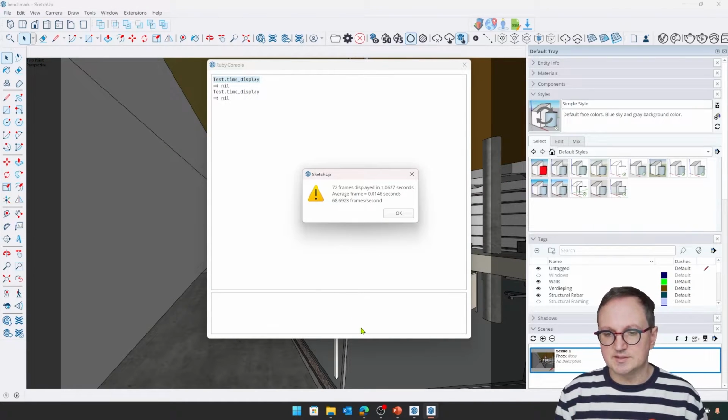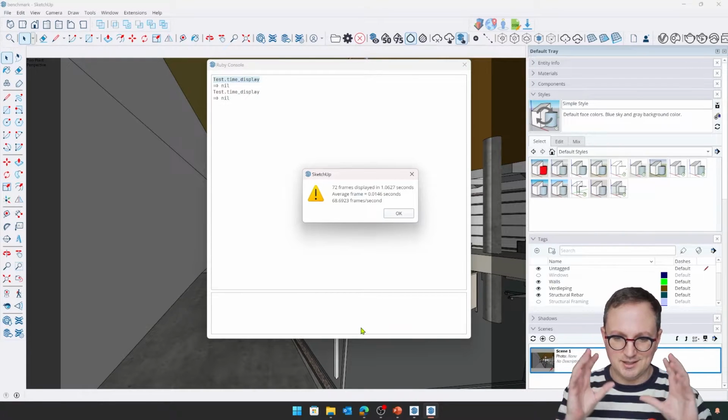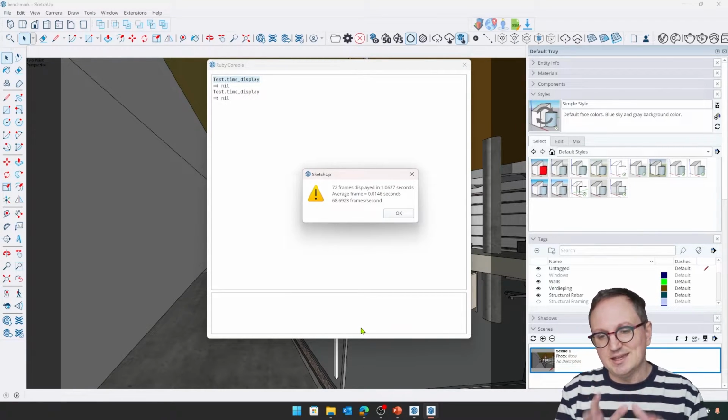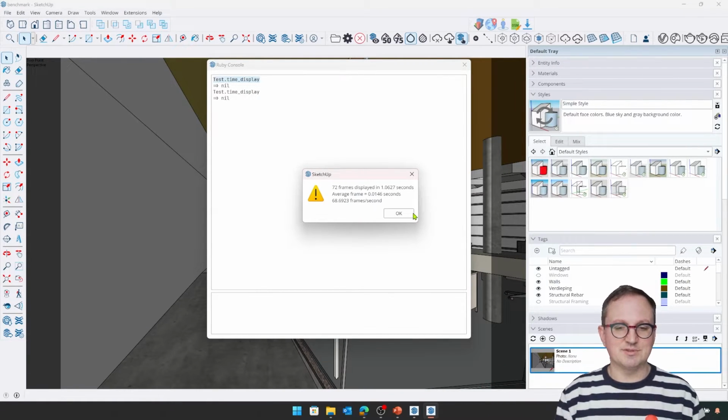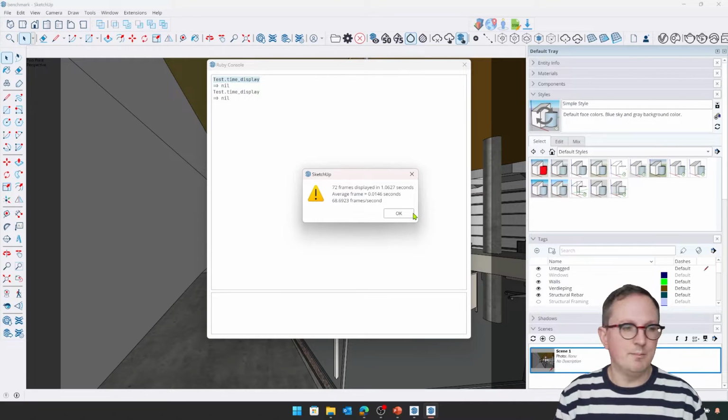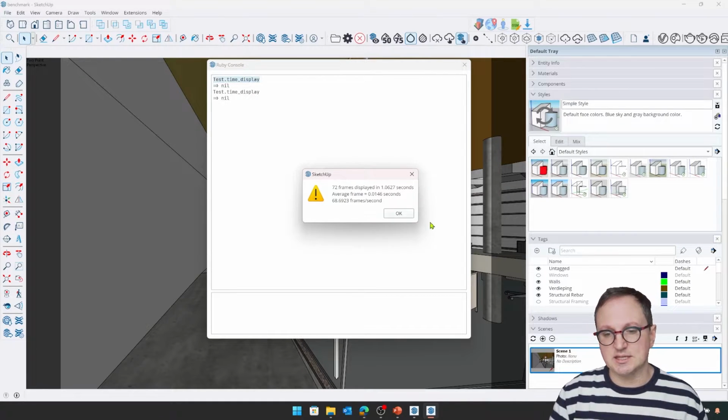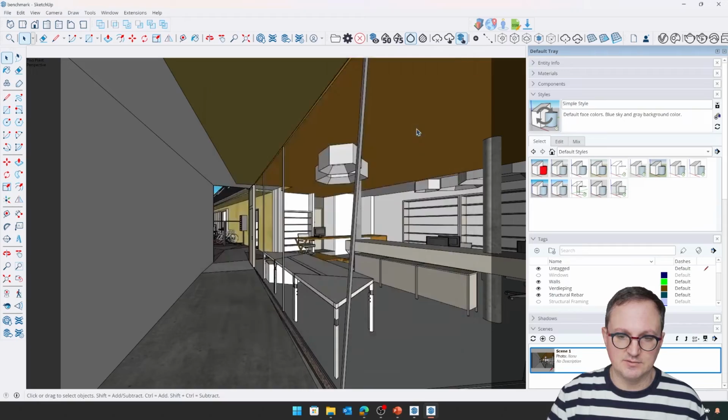Now, as we can see there, this particular model, and bearing in mind my computer is being constrained a little bit by recording all of this, we are able to run that same setup, exactly the same model, at 68 frames a second. So that is 6 or almost 7 times faster, quite a big improvement there. And this is something you will see across every single model that you try.